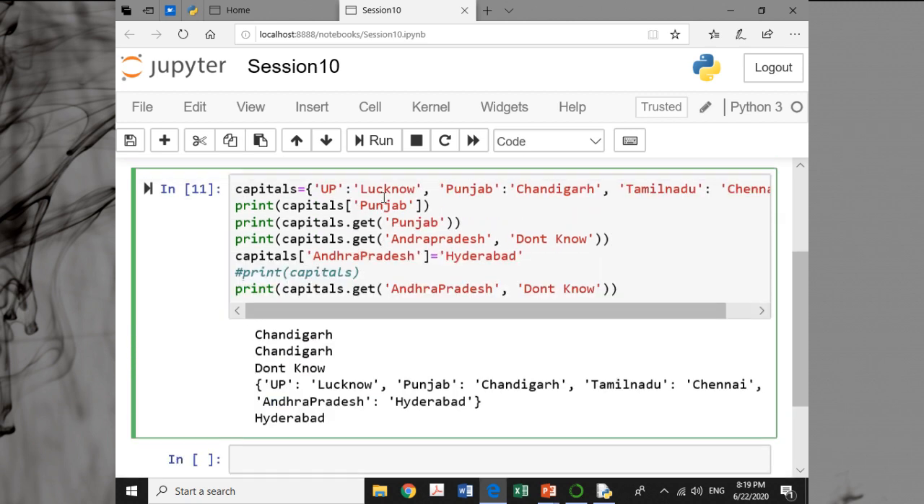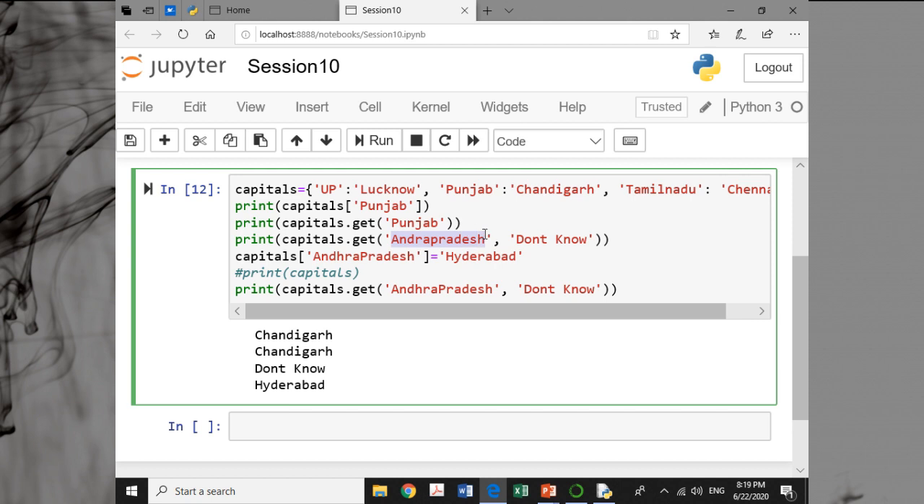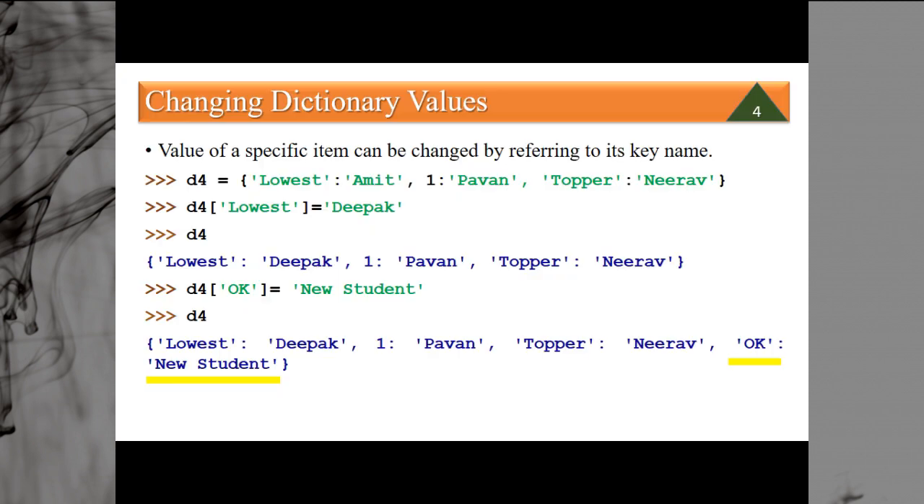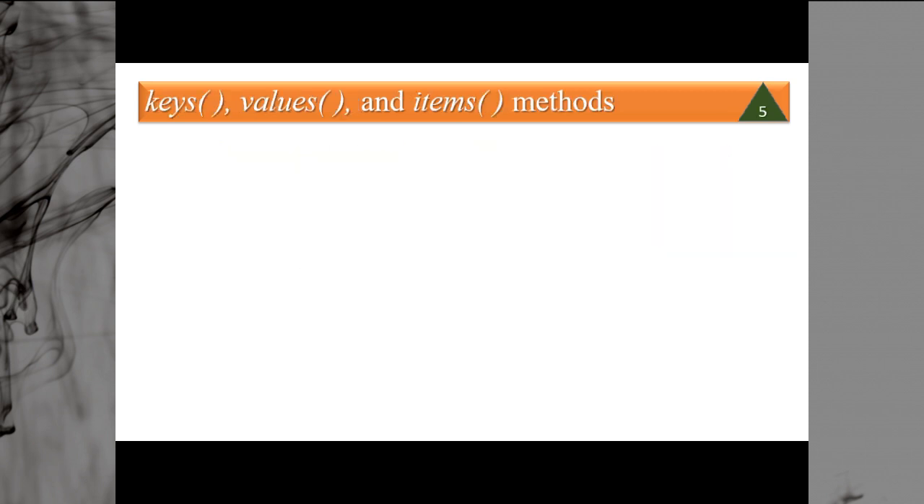Earlier Andhra Pradesh did not exist, so you got the answer "don't know", but Andhra Pradesh now exists. Once you added it, it is existing. So in spite of getting "don't know", you are getting its capital, that is Hyderabad. So this is how you can add a new key. If a particular key name is missing, then it will be added to the dictionary as another key value pair.